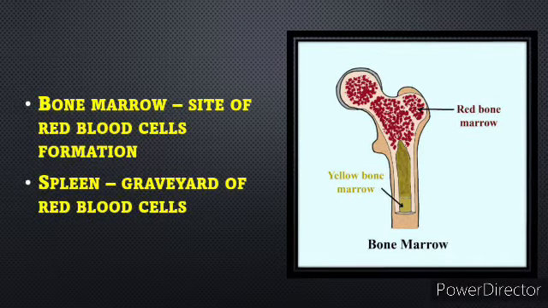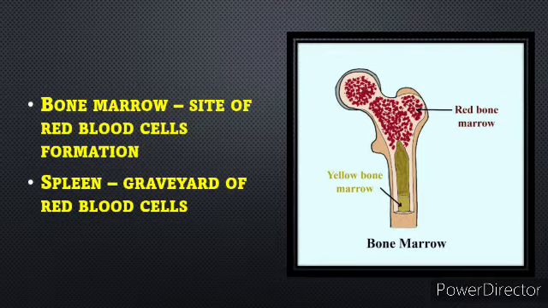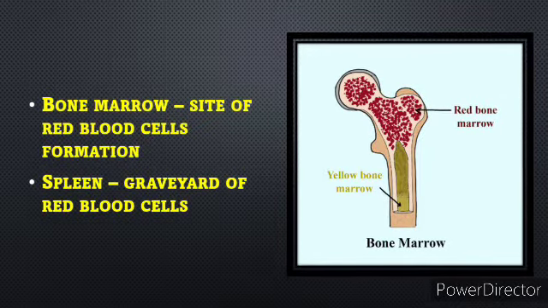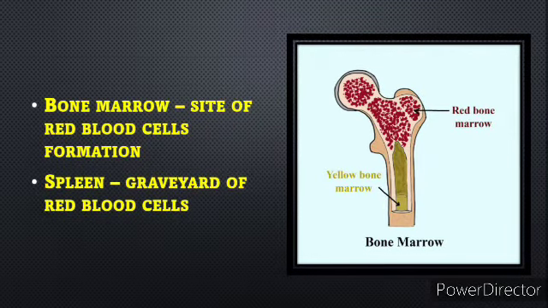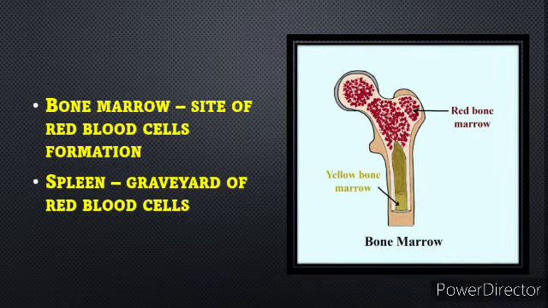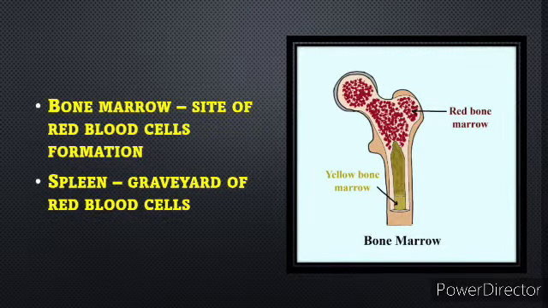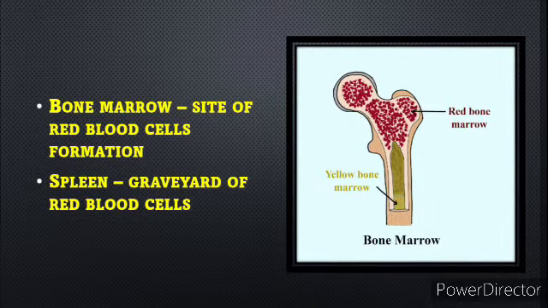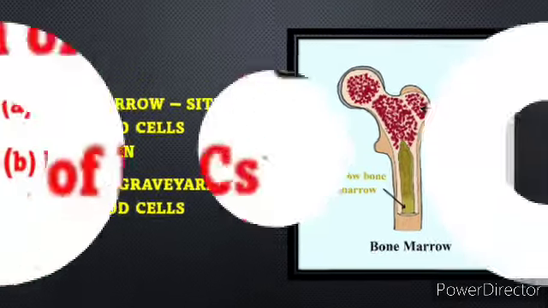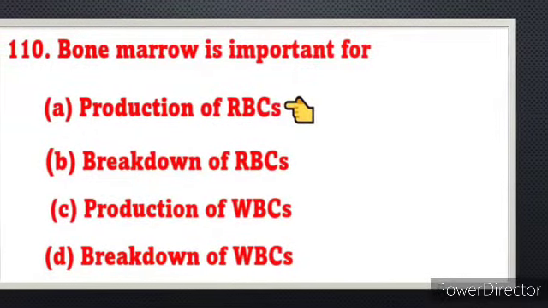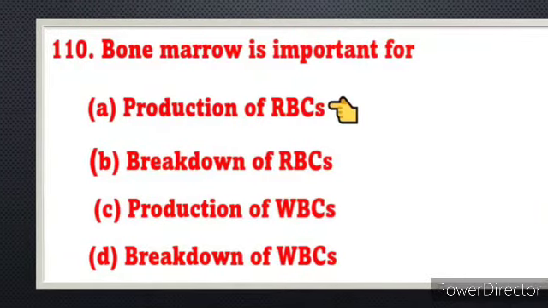The lifespan of RBC is 120 days. After 120 days, these RBCs break down in the spleen. So the spleen is the graveyard of RBCs. The RBC starts in the bone marrow and ends in the spleen. Therefore, bone marrow is important for the production of red blood cells. That is, production of RBC. Option A is the right answer.